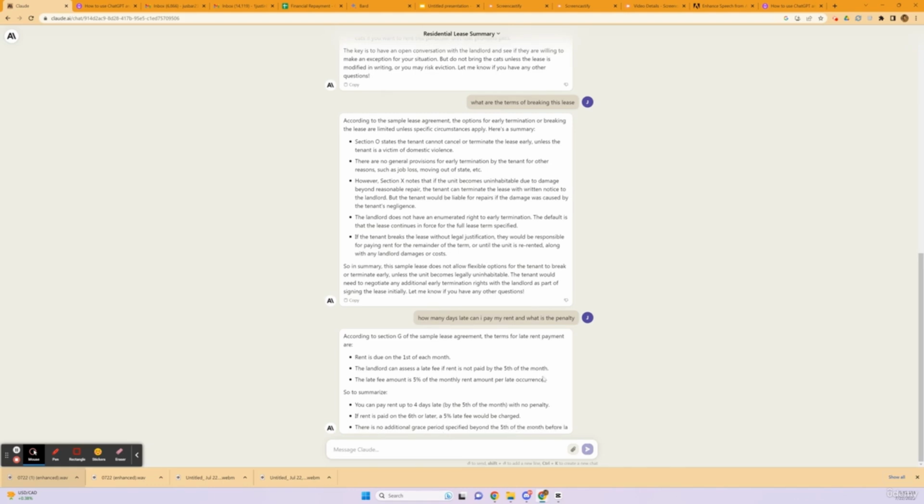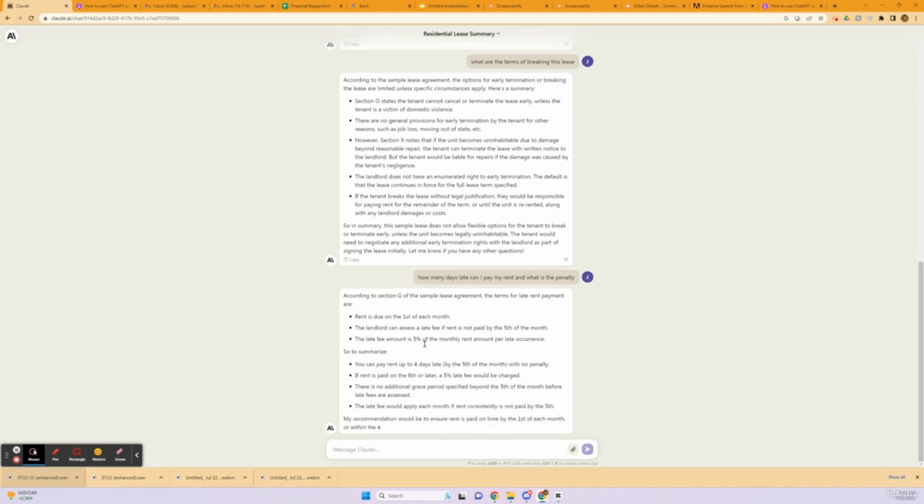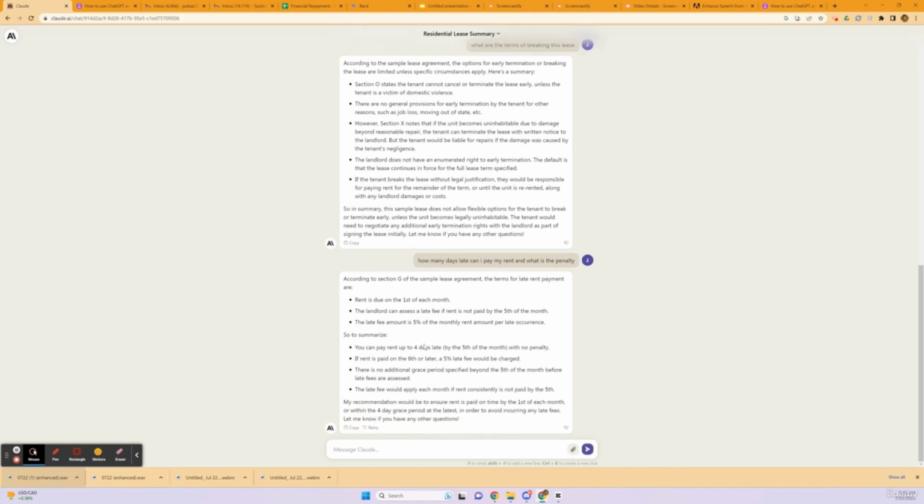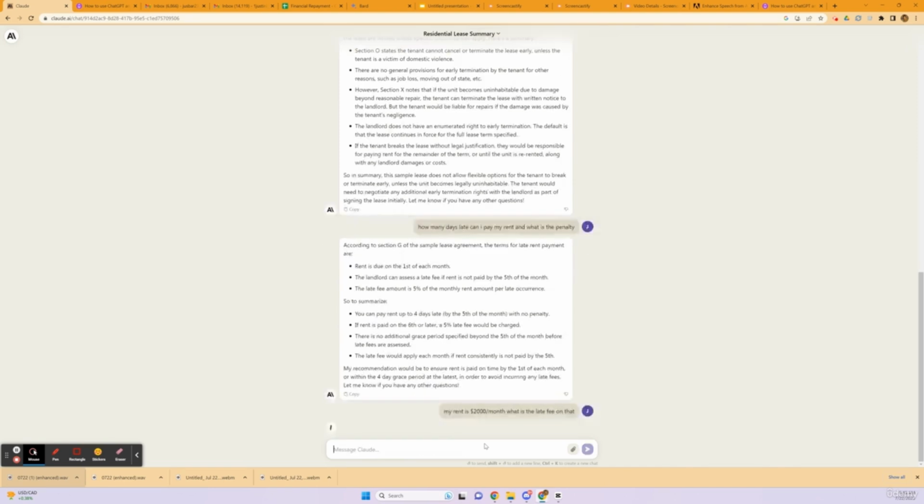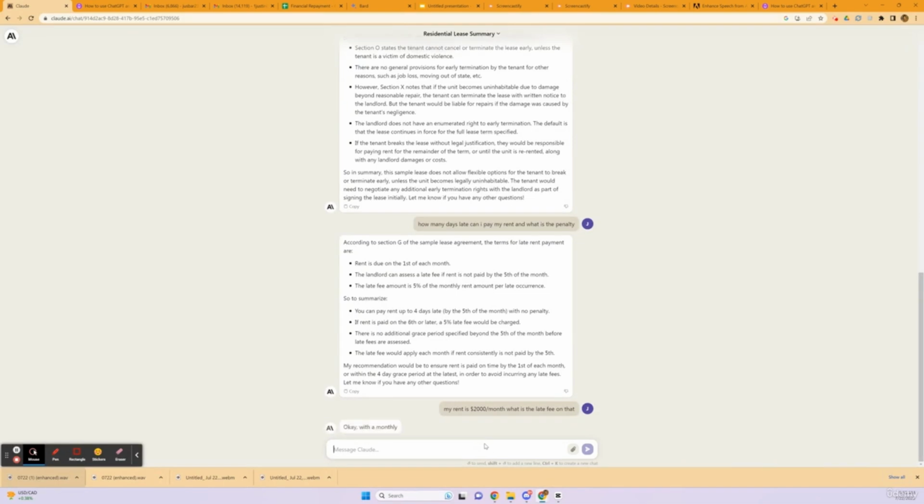So now it's telling us that rent is due on the 1st of each month, and the landlord can assess a late fee if it's not paid by the 5th, and the late fee is 5% of the monthly rent, which is pretty high. Now, out of curiosity, let's say my rent is $2,000 a month. What is the late fee on that? So now I'm asking Claude again and just asking more and more specific questions.